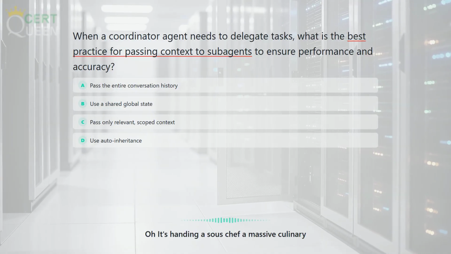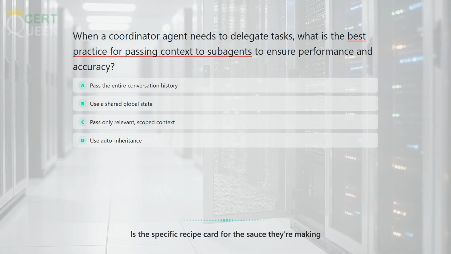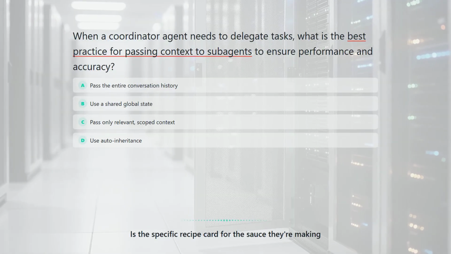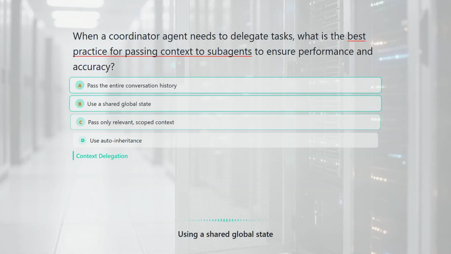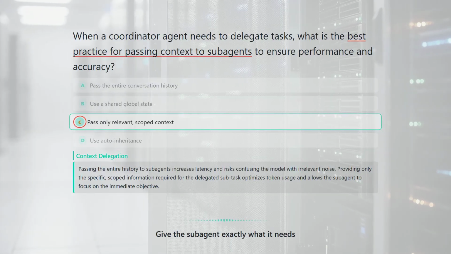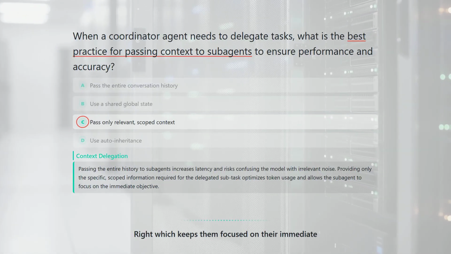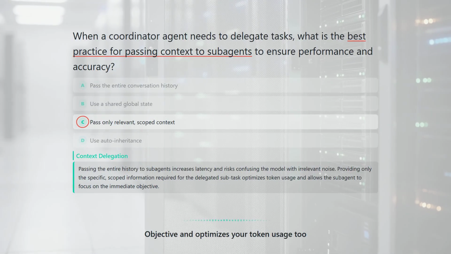Well, that makes sense. It's like handing a sous chef a massive culinary encyclopedia when all they actually need is the specific recipe card for the sauce they're making. That is a perfect analogy. So you definitely eliminate passing the whole history or using a shared global state. Instead, use strictly scoped context. You just give the subagent exactly what it needs. Right, which keeps them focused on their immediate objective and optimizes your token usage too.